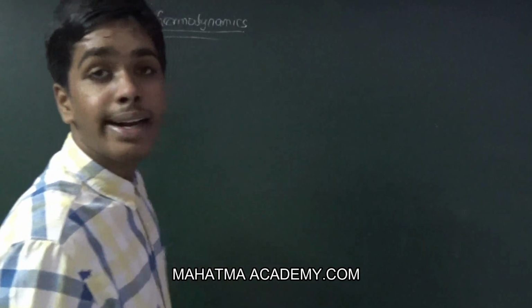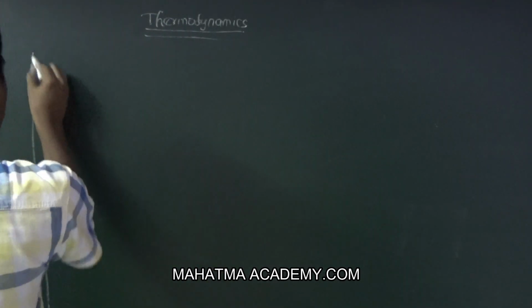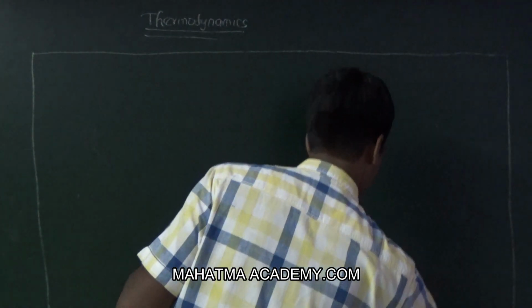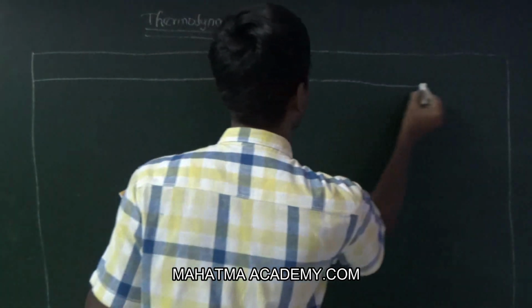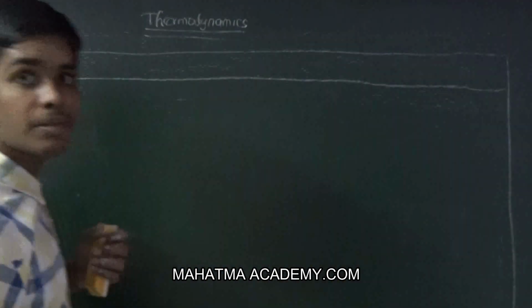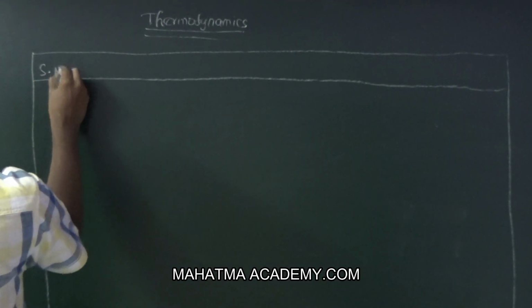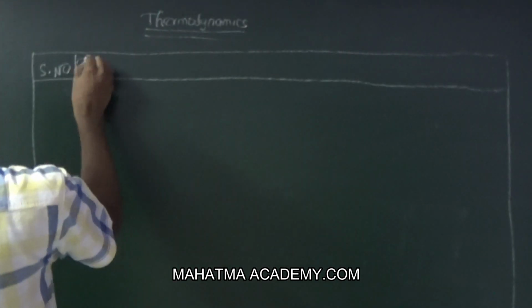Now we are going to write a table. The first column is serial number, and then the thermodynamic process.